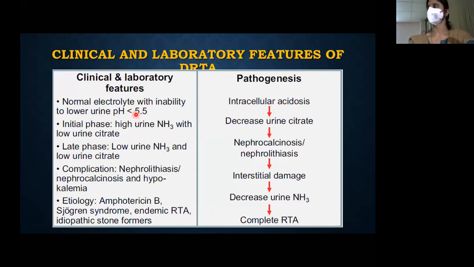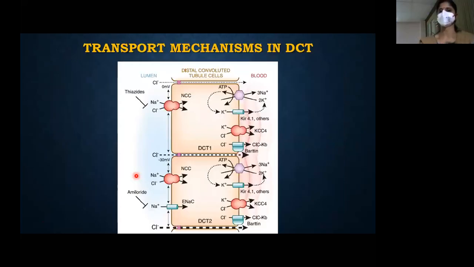Clinical features: normal anion gap, inability to lower the urine pH. In the initial phase there will be high urine ammonia. Later what happens is that there will be nephrocalcinosis and decrease in citrate. Finally, the patient develops hypocitraturia, as discussed.